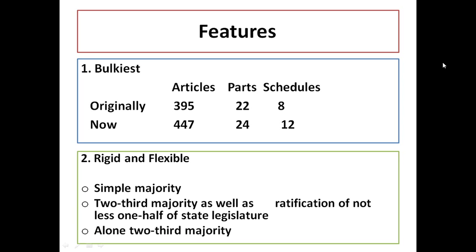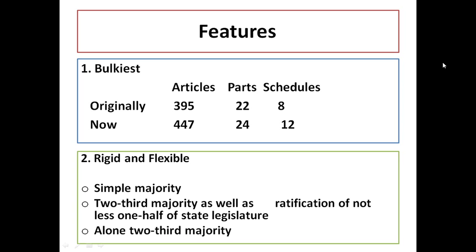Originally there were 22 parts in the Indian constitution, and inside those 22 parts there were 395 articles, and in the separate booklet there were 8 schedules. But now it is getting bigger and bigger. Now in the Indian constitution there are 24 parts, that means 24 chapters, and inside those parts there are 447 plus articles, and the number of schedules has also increased. Now it is 12. So the point here is that it is getting bigger and bigger, like a monster, the bulkiest.